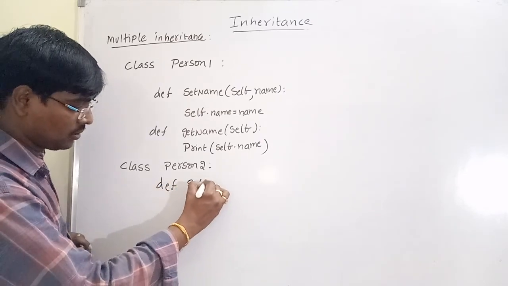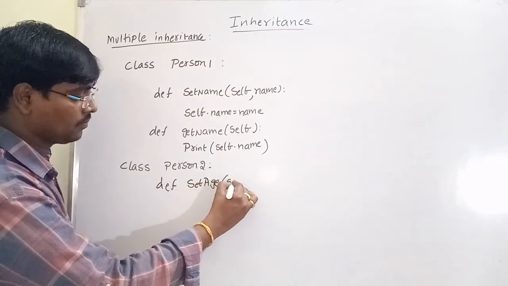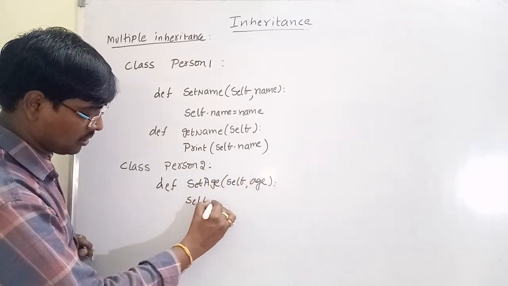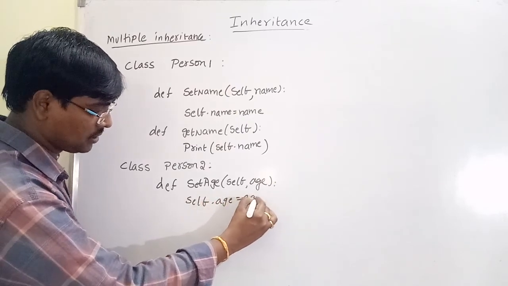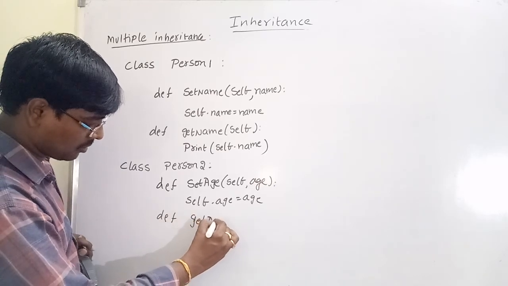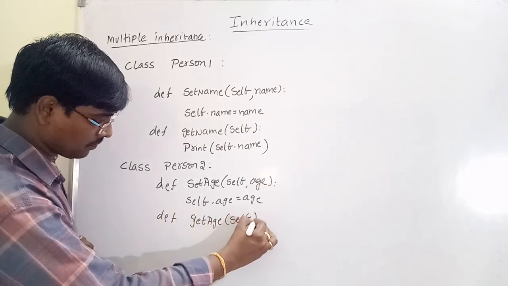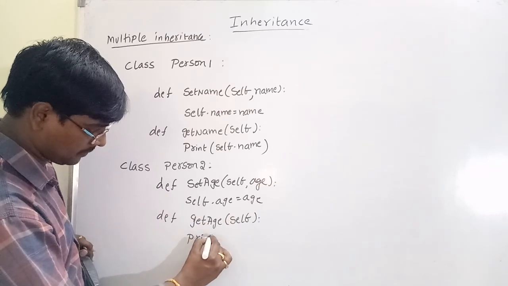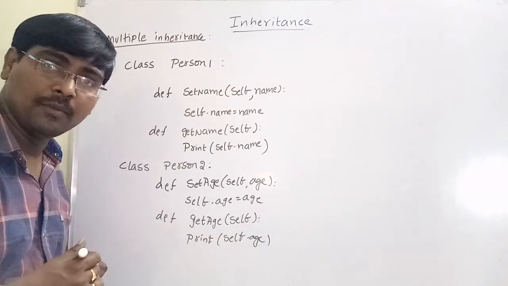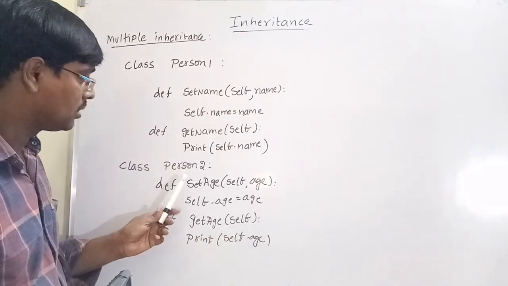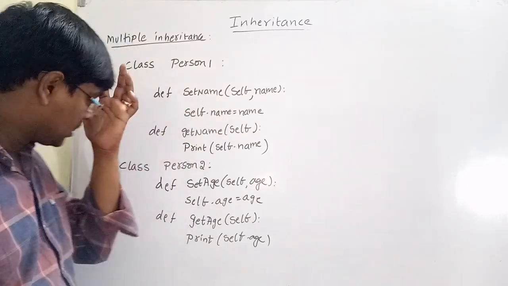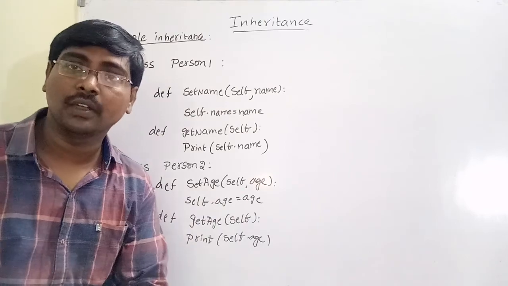Here define, suppose I am using set age of self comma age. Self dot age is equal to age. Define get age of self. Print self dot age. Okay, I am using two classes, person 1 and person 2. In person 1 I am defining two methods, set name of, get name of. In person 2 I am defining two methods, set age of, get age of.